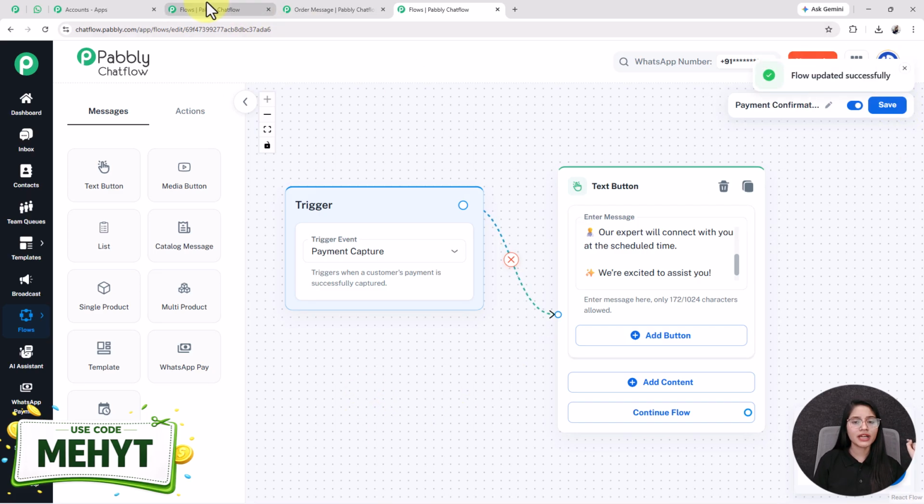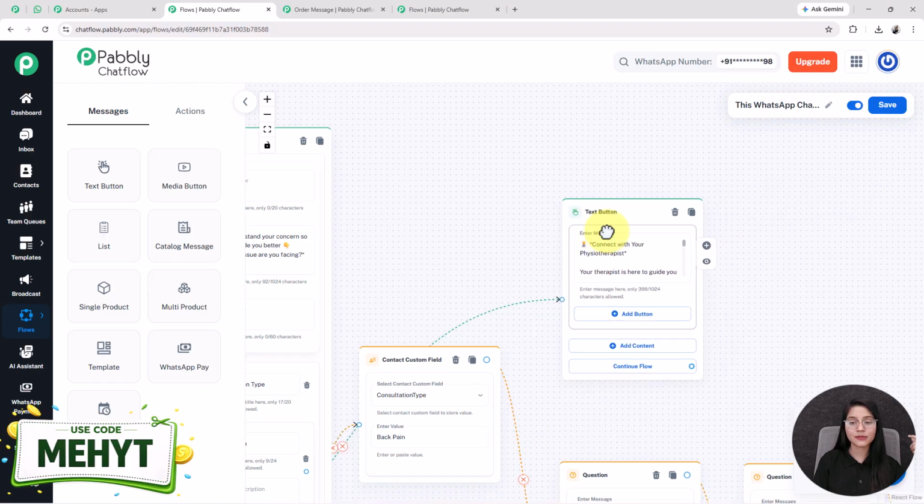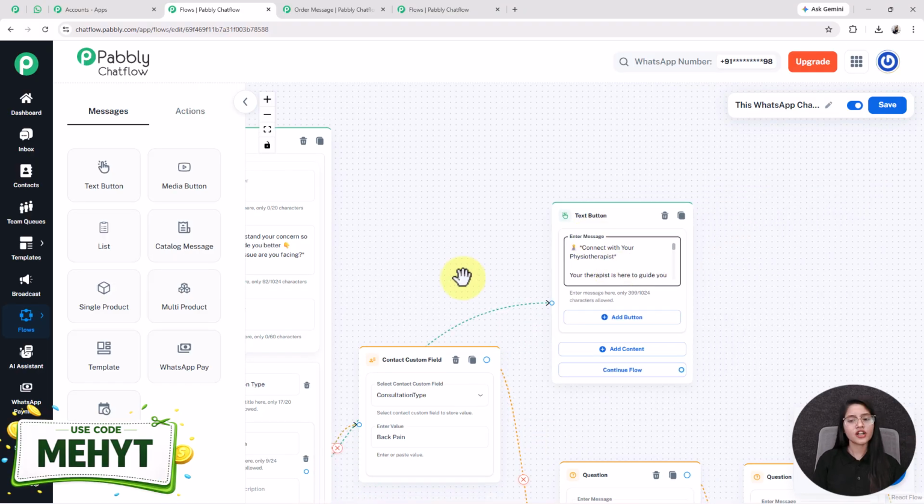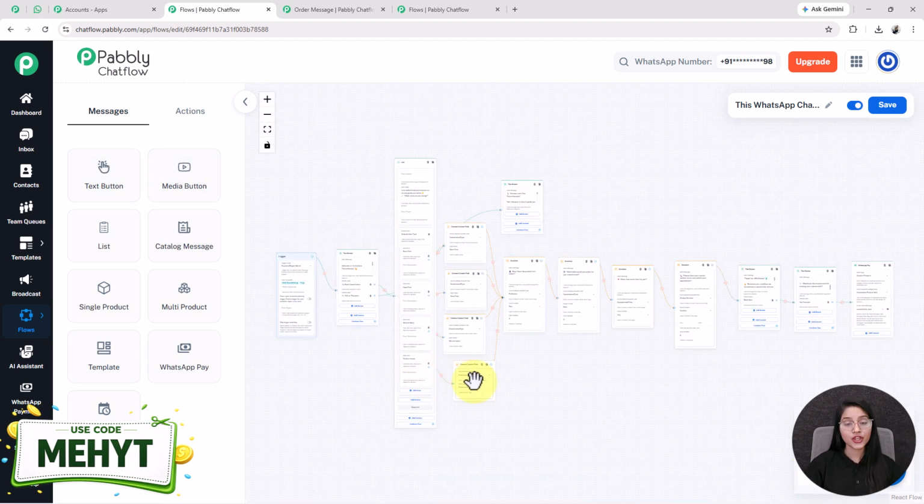Now the next button is talk to therapist. When the user clicks on this button, then my bot will reply by sending them the contact details of the therapist. For that too, I have added this text button. So this is how easily and simply you can create a chatbot flow by using Pabbly Chatflow.